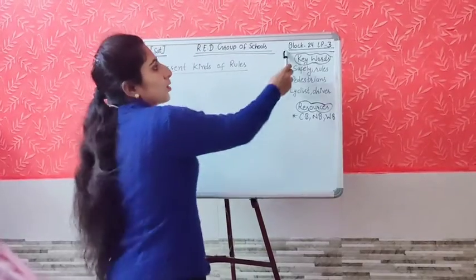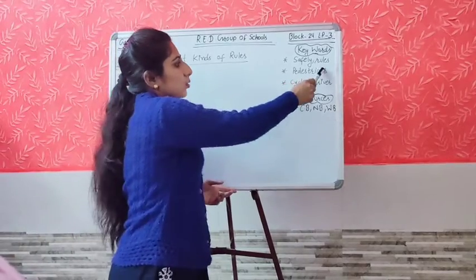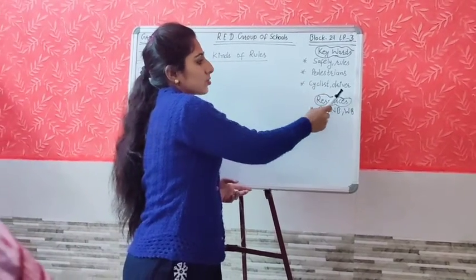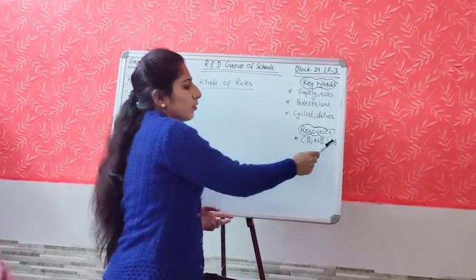This is block 24, lesson plan 3. Keywords for today's class, students: safety rules, pedestrians, cyclist and driver. Resources for today's class: content book, notebook, workbook.